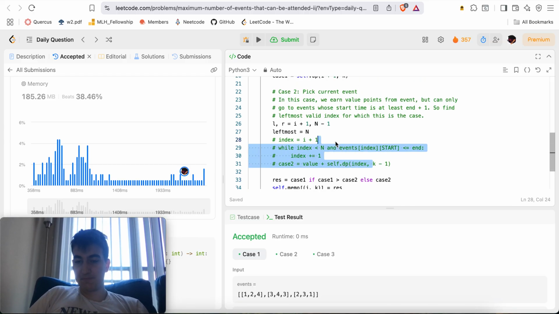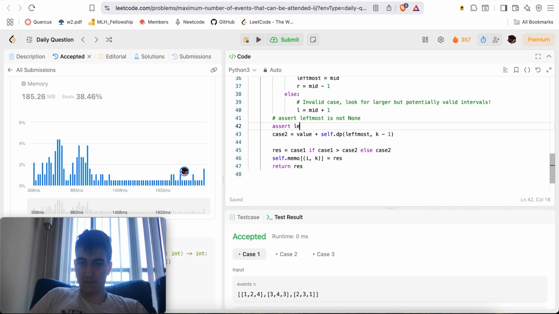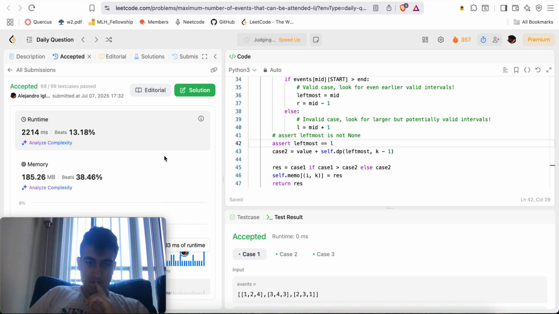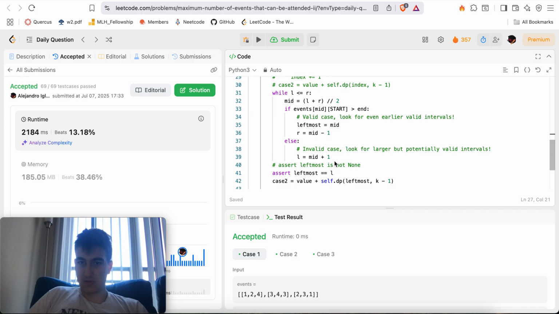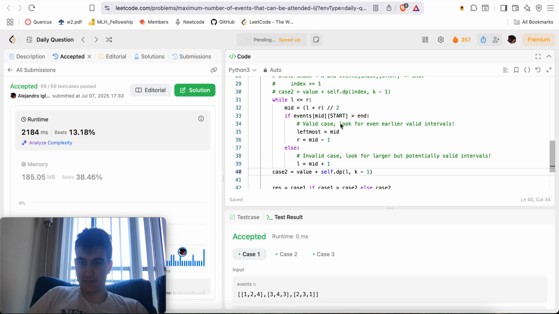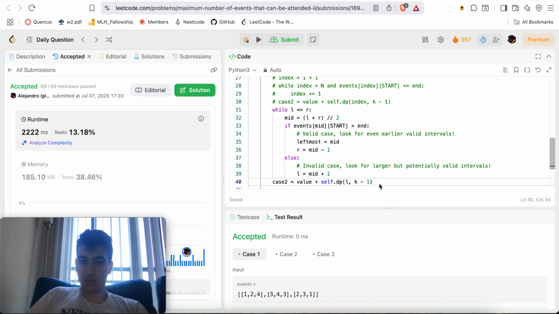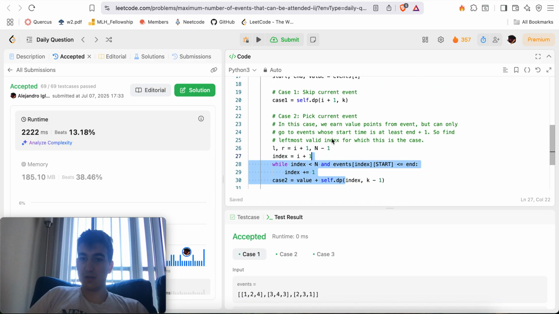Sometimes simple is better. Sometimes I want to check something. Can I just do assert leftmost equals L? Okay, that's cool. So here I could just do L. That would have worked totally fine. Okay, so we're not going to do it the binary search way. That's totally fine. We'll end up only doing one O of n total sweep with the other way anyway, which is very efficient anyways. So I do not mind.